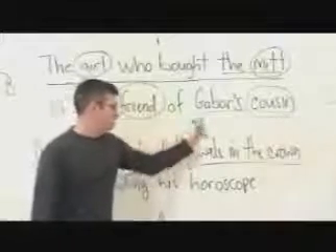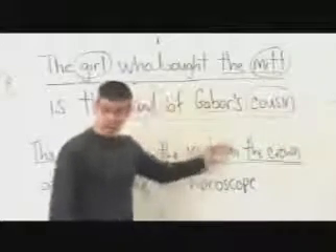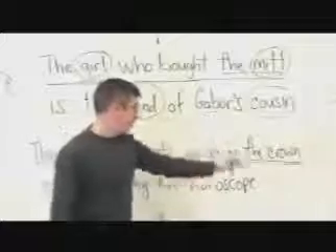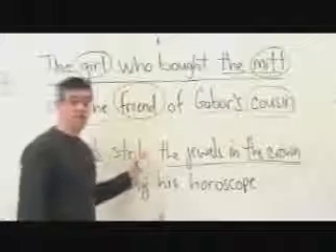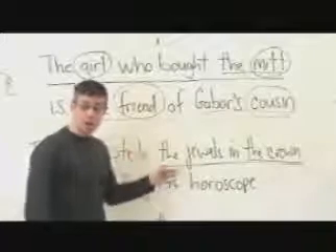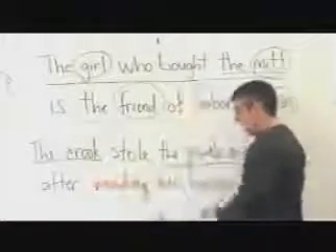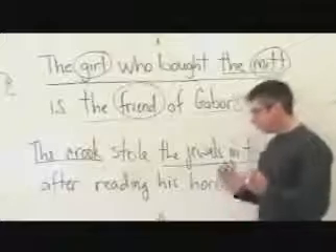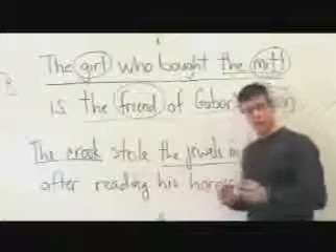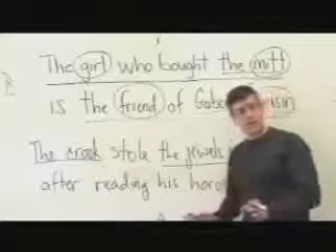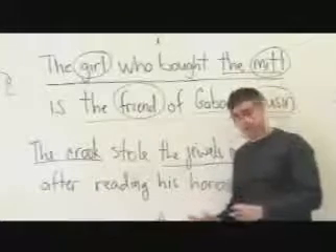So the jewels in the crown, again, the crown, that's another nominal phrase within this nominal phrase. It's the object of the preposition, whereas this phrase, the jewels in the crown, is functioning as the direct object of stole. Stole what? The jewels in the crown. And this thing, after reading his horoscope. Now, after is also a preposition. So after reading his horoscope is a prepositional phrase. Prepositional phrases can never function as nouns. They function only as adjectives and adverbs.